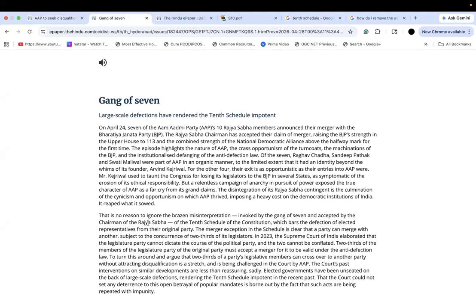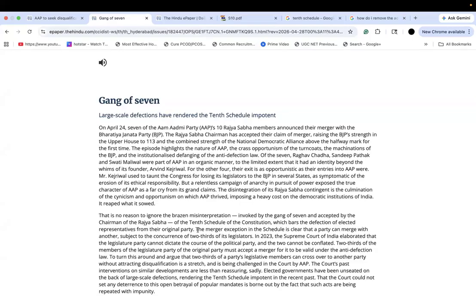And here in the editorial, he clearly speaks about the 10th schedule, which bars the defection of elected representatives from their original party. So here you understand, okay, this news is important because they have violated something. It says the 10th schedule speaks about defection. So now you've gotten a little bit of understanding that they have defected from their original party.